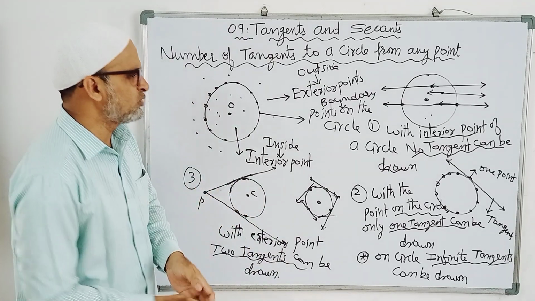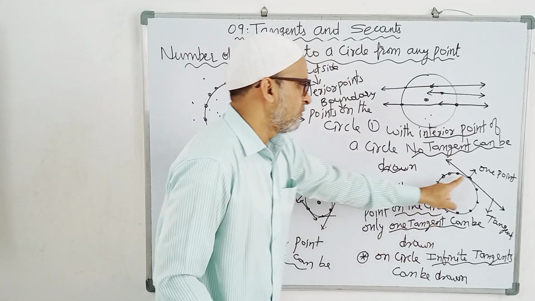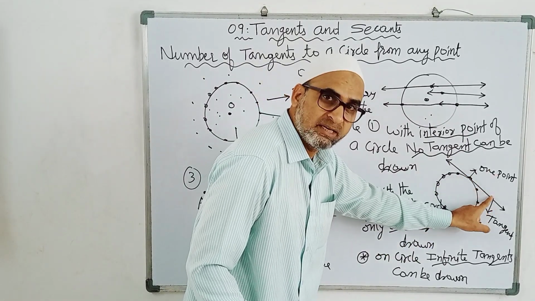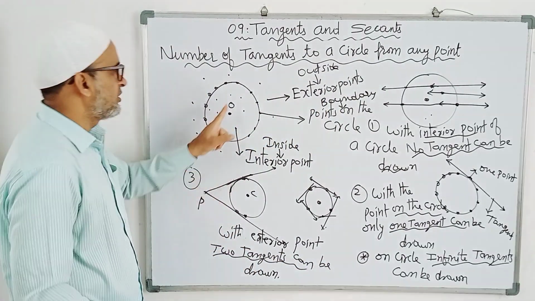Don't get any confusion. With interior points, no tangent can be drawn. With the point on the circle, one tangent can be drawn. With the exterior points, two tangents can be drawn.